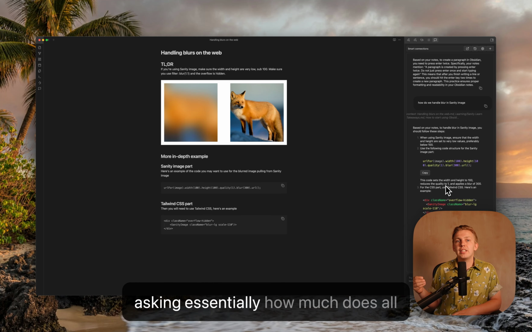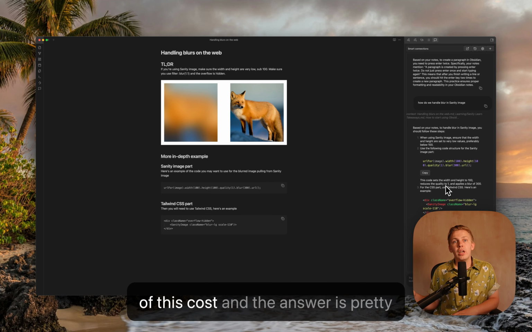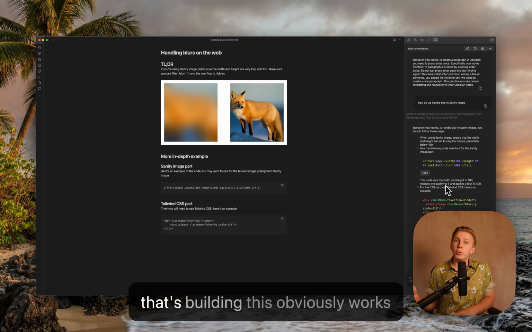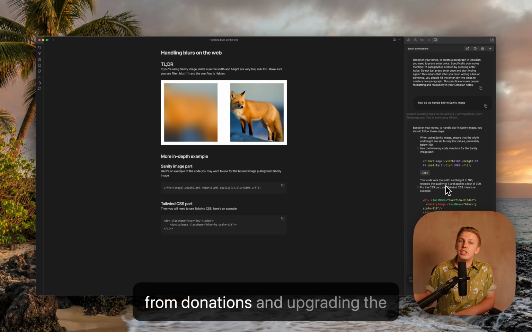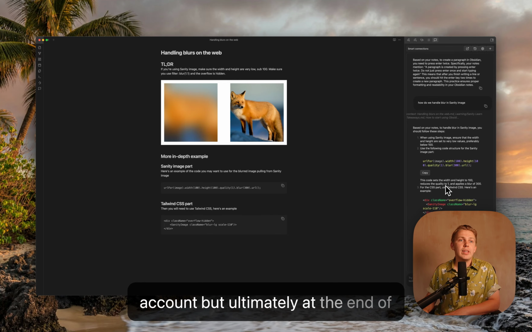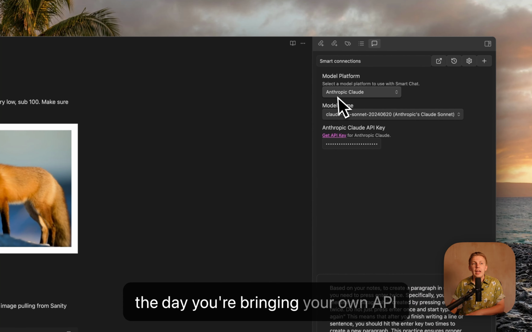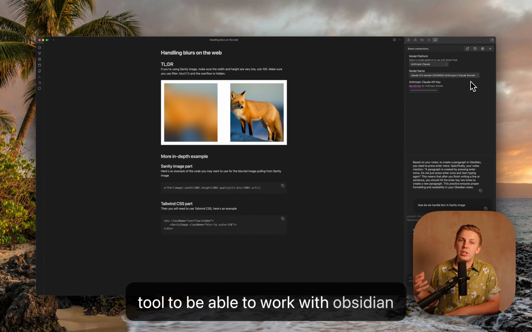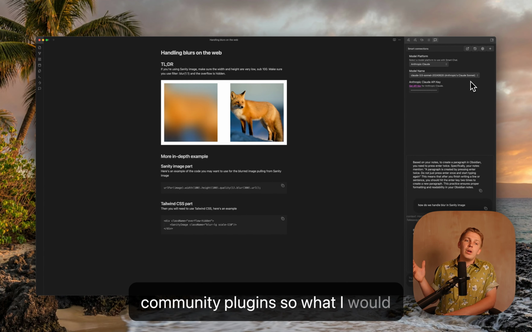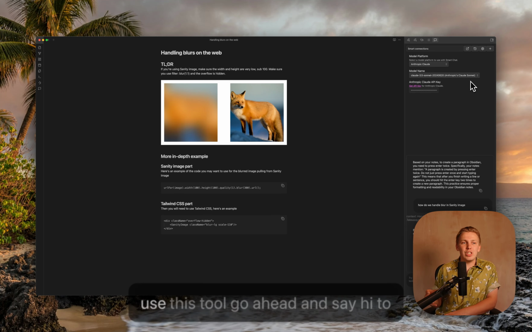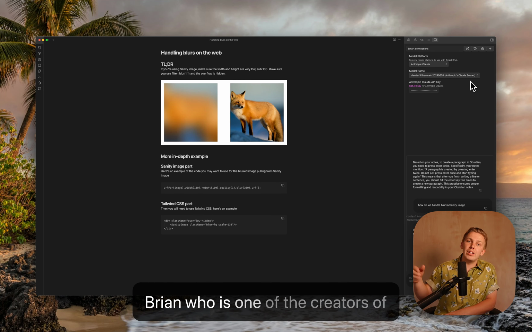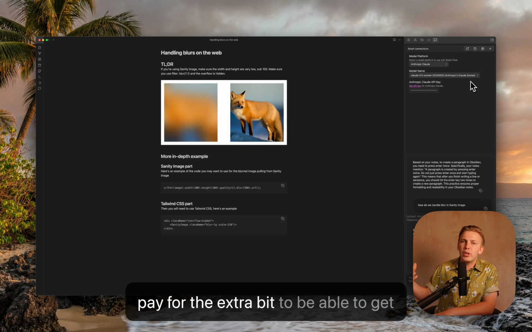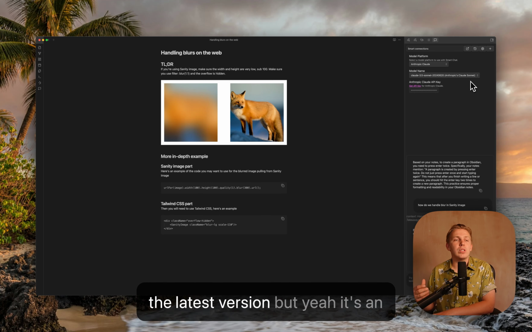You might be asking how much does all of this cost? The answer is pretty much nothing, because the person that's building this obviously works from donations and upgrading the account, but ultimately at the end of the day, you're bringing your own API key, and he's essentially just built the tool to be able to work with Obsidian community plugins. So what I would advise doing is, if you are going to use this tool, go ahead and say hi to Brian, who is one of the creators of the tool, and probably upgrade and pay for the extra bit to be able to get the latest version.